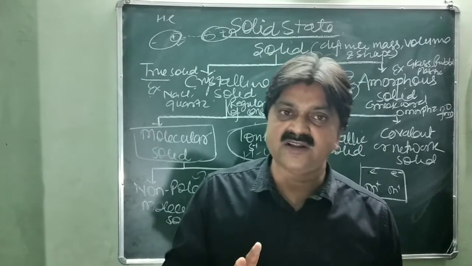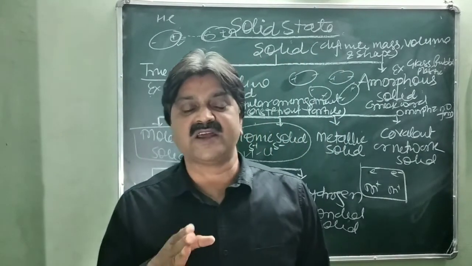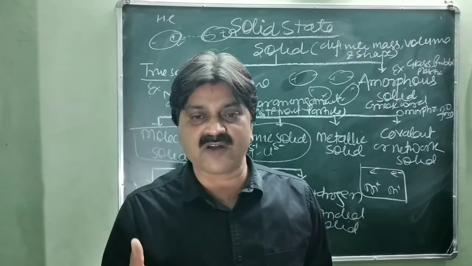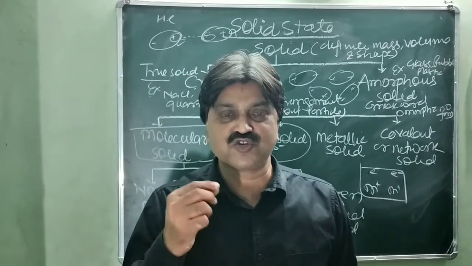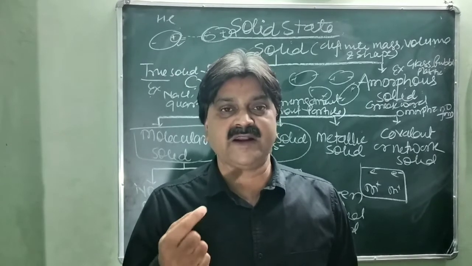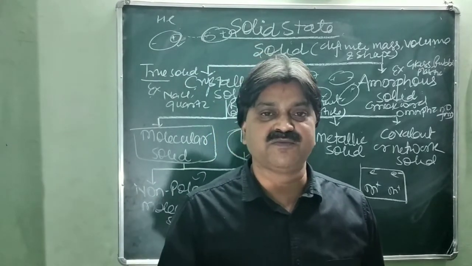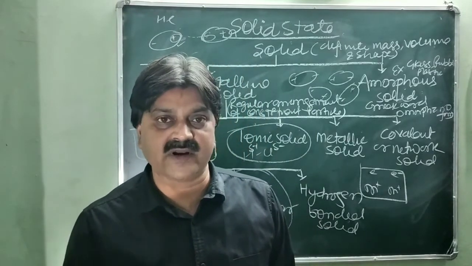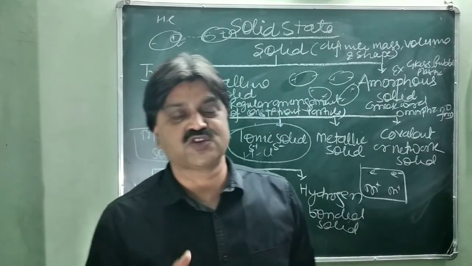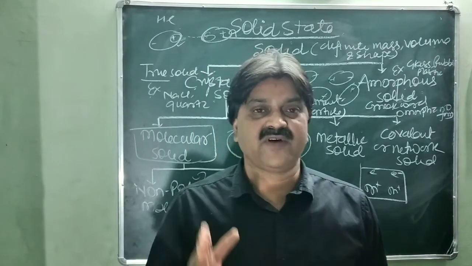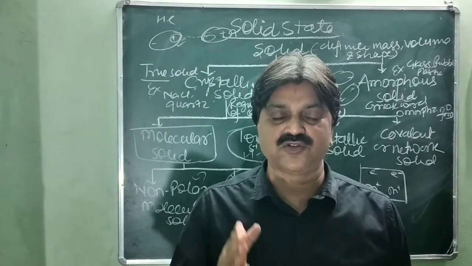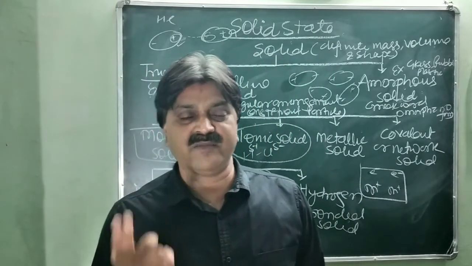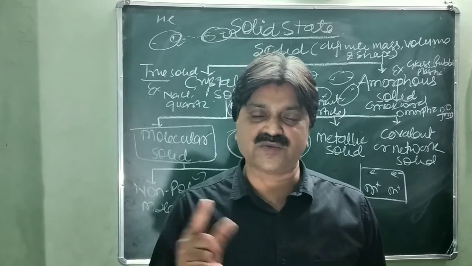Whereas the amorphous solid has a haphazard manner, and their constituent particles are not regularly arranged. They are also known as amorphous, from the Greek word meaning no form, or shapeless. Most of the properties resemble those of a liquid, so it is called a pseudo solid or super cooled liquid, and it is placed in between the solid state and the liquid state. Further, crystalline solids are classified into 4 forms: molecular solid, ionic solid, metallic solid and covalent or network solid.